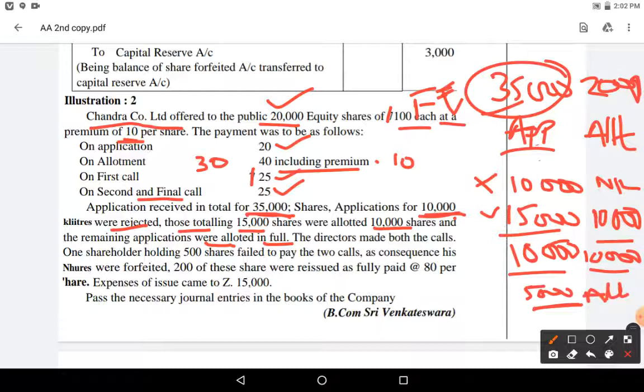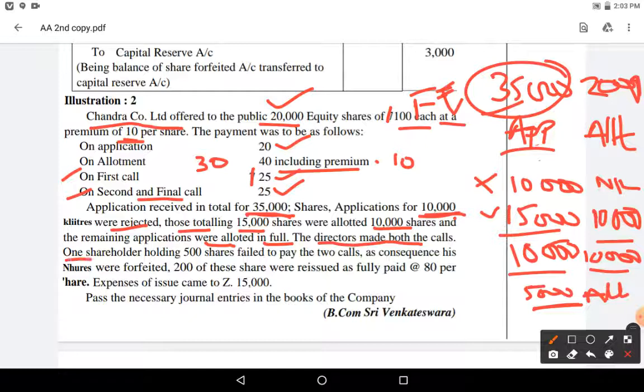Application money excess received will be adjusted in allotment. Let us see one by one. The directors made both the calls, first call and second call, all those calls also made. Let us go further into the question.